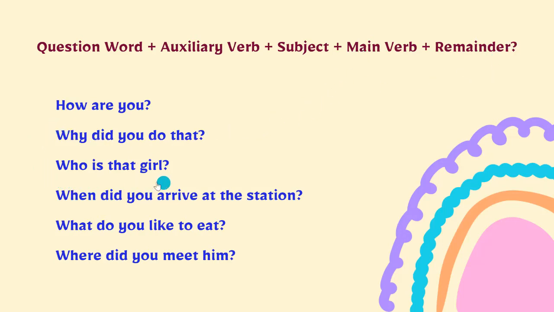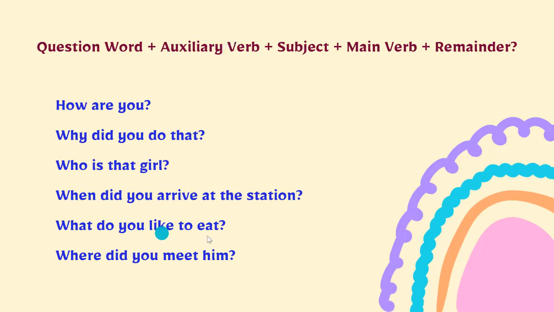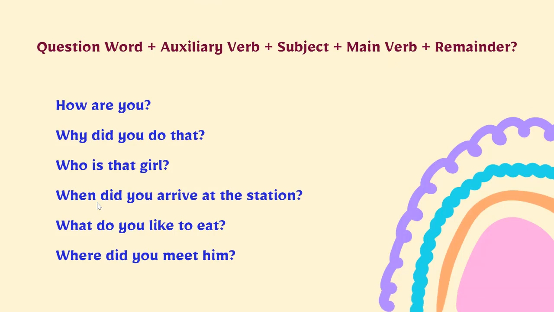And then next, who is that girl? Who is the question word, is the auxiliary verb, that girl is the subject. When did you arrive at the station? When is the question word, did the auxiliary verb, you the subject, arrive the main verb, at the station the remainder. What do you like to eat? What is the question word, do the auxiliary verb, you the subject, like to eat the main verb. And then where did you meet him? Where is the question word, did the auxiliary verb, you the subject, meet the main verb, and him the remainder. So that's all the common, regular, very usual interrogative sentences.